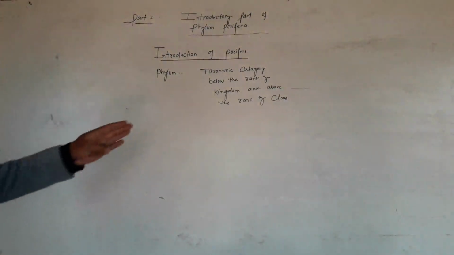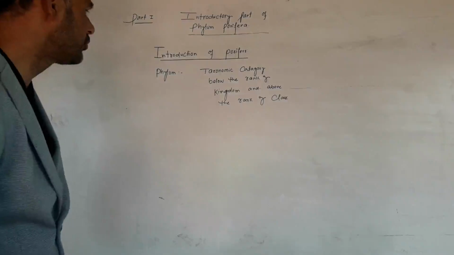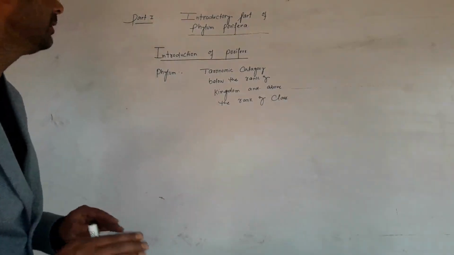So phylum is a taxonomic category next to kingdom but above the level of class.